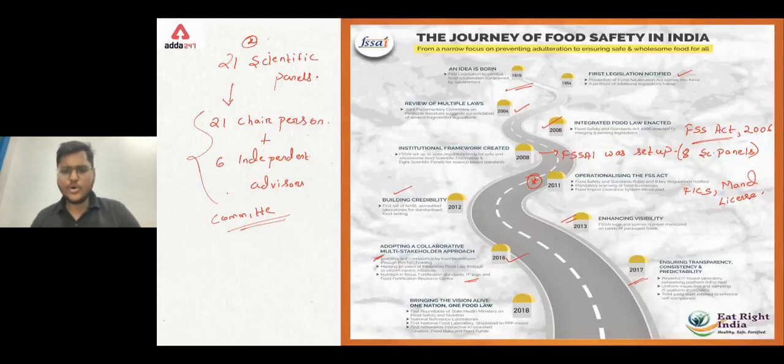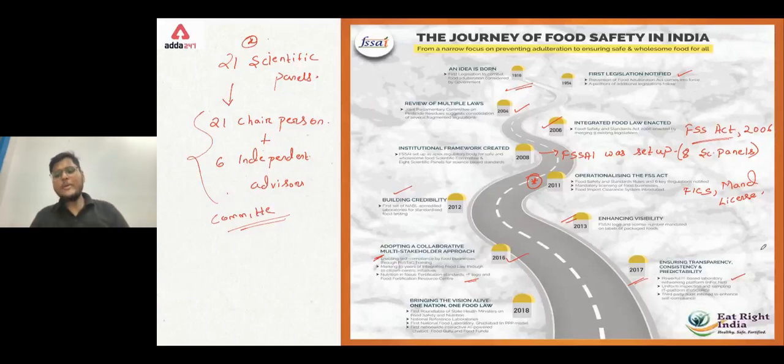May it be the CFSO, the TO, the food business operator or the state food safety commissioner, anyone. Here it is written, powerful IT based laboratory networking platform InfoLNet. InfoLNet is a laboratory network system. Simply, it is a trace and track website where you can trace where your analysis is being done, in which place, in which lab, everything.